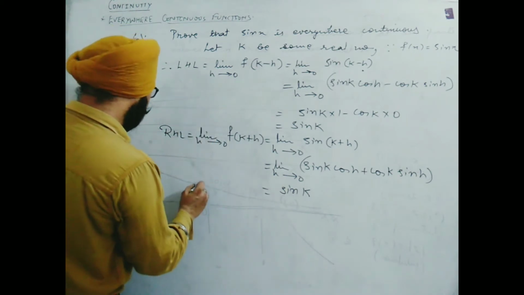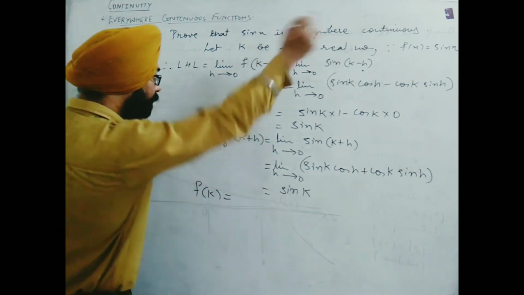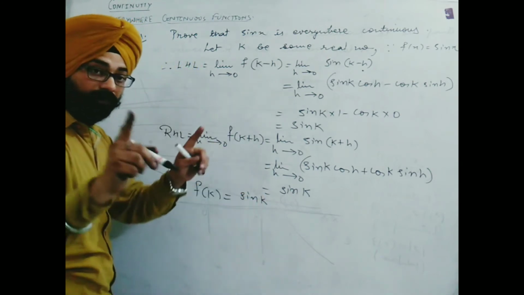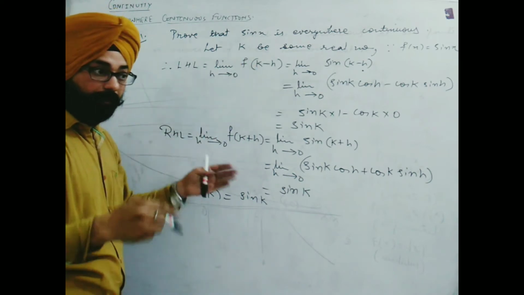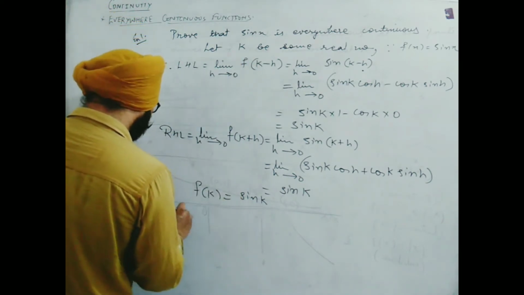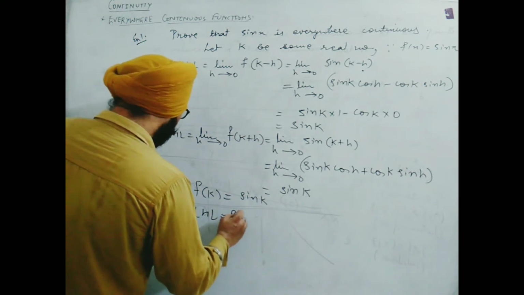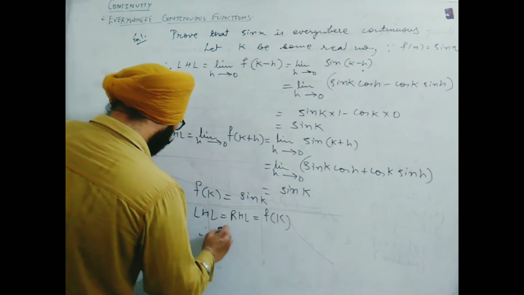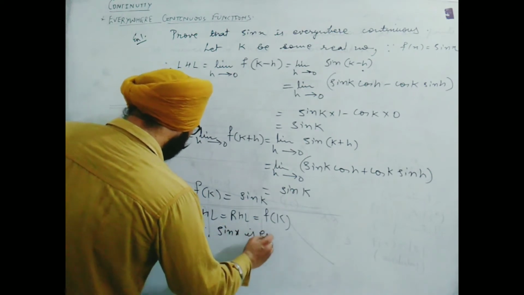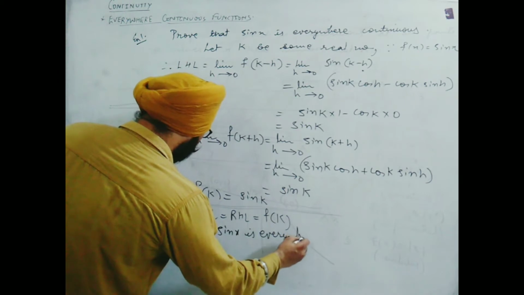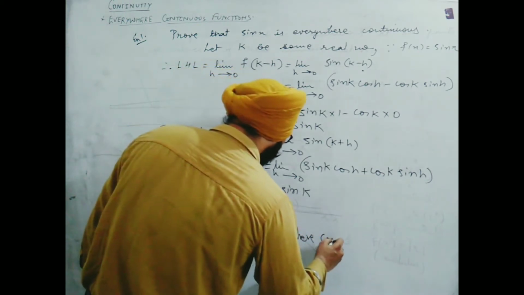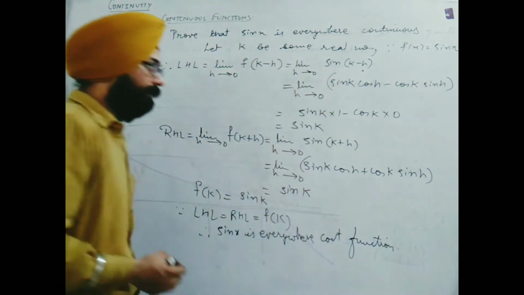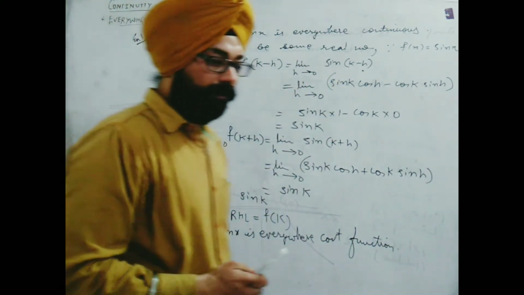Now the third thing which is left is f of k. F of k means directly you replace x by k in the function, it becomes sin k. We find that for all k, which was any real number, don't forget, representing all real numbers. So since LHL is equal to RHL is equal to f of k, therefore sin x is an everywhere continuous function. This will represent the answer. Please see, note down. Rest I will take one more example.